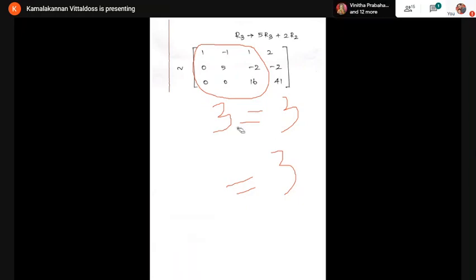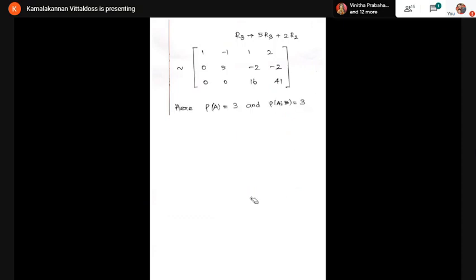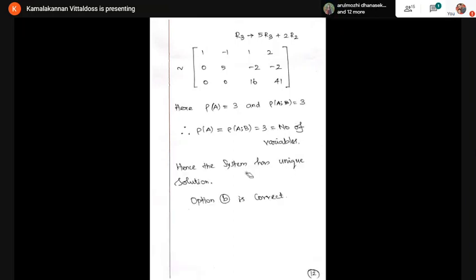So here is the explanation. Listen carefully. Rank of A is 3, rank of A comma B is also 3, and this is equal to the number of variables. Therefore, the system has a unique solution. Therefore, option B is the correct one. So this is my second example. In the first example, I took only 2 variables. In the second one, I took 3 variables with 3 unknowns. Now I'm going to show the next problem.